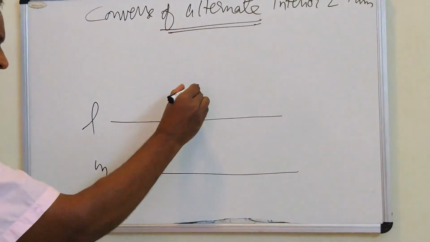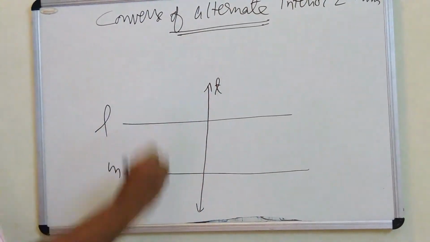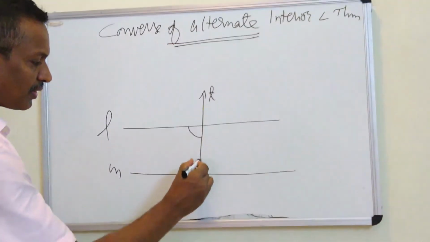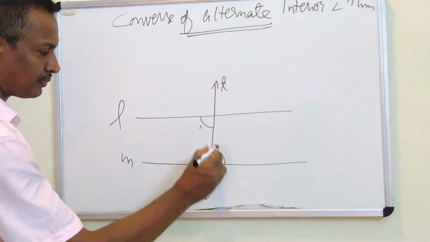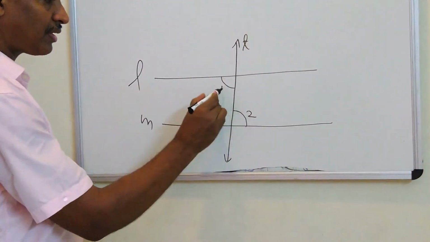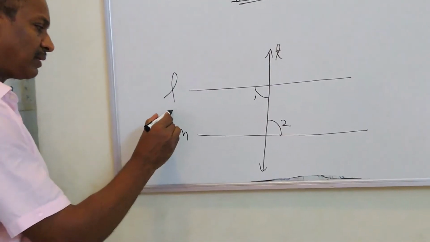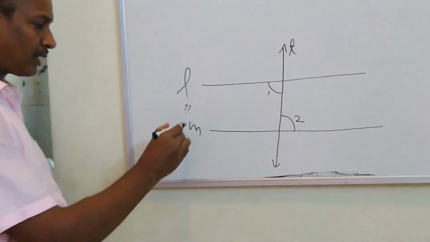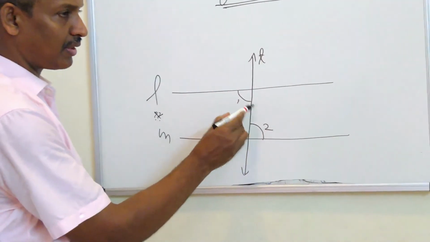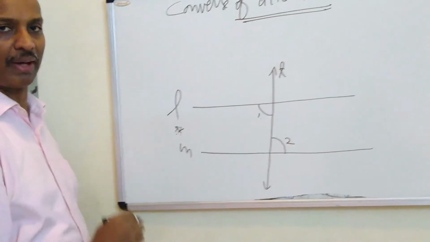They are intersected by a transversal in such a way that one pair of alternate angles are equal. With the help of this alternate interior angles equal property, you have to prove the lines are parallel. Right now the lines are not parallel. From this property of alternate interior angles equal, you have to prove the lines are parallel.